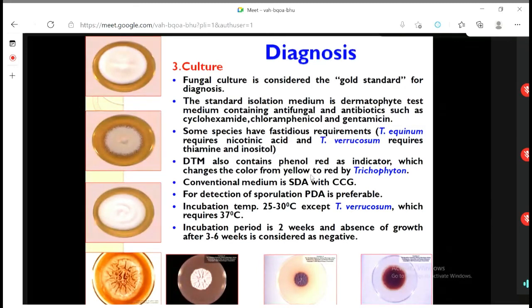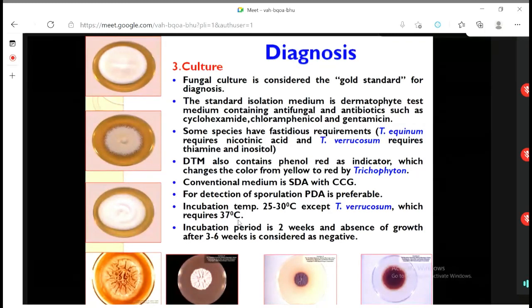Another medium is known as SDA, Sabouraud's dextrose agar with chloramphenicol, cycloheximide, and gentamicin. Another media is known as PDA, potato dextrose agar. My dear, don't worry, we'll give all the details in our practical classes. Okay, so these are the medium where fungus should be grown. Incubation temperature is 25 to 30 degrees, but for Trichophyton verrucosum, it needs 37 degrees.